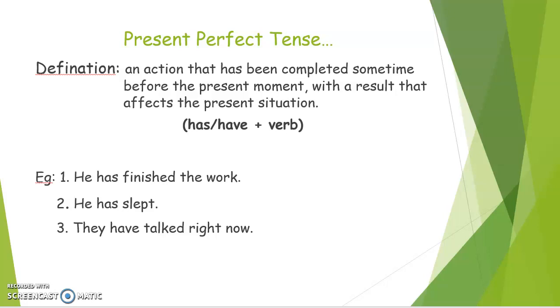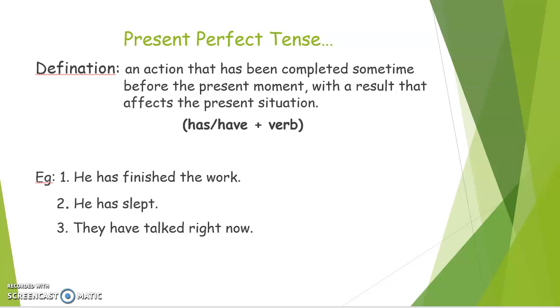You will get clarity by seeing the examples below. But what do we need for making such types of sentences? Has or have plus verb. Simple.